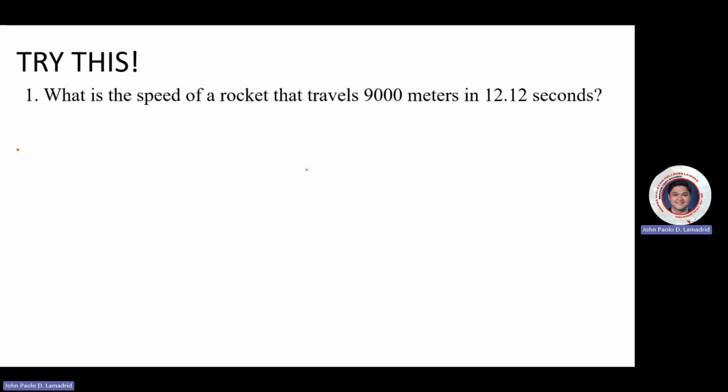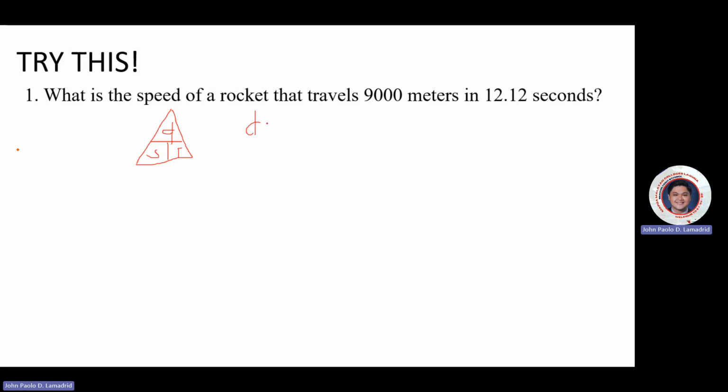What is the speed of a rocket that travels 9,000 meters in 12.12 seconds? Okay, so using this formula, we use the triangle again. We've got the distance, the speed, and the time.